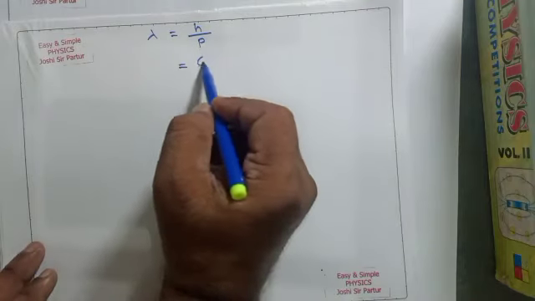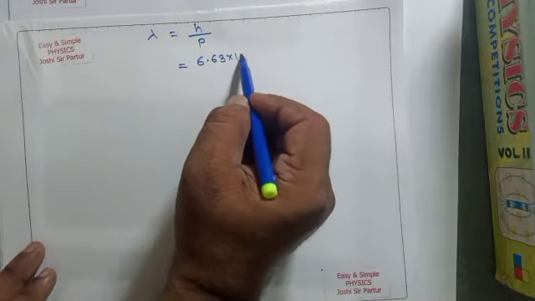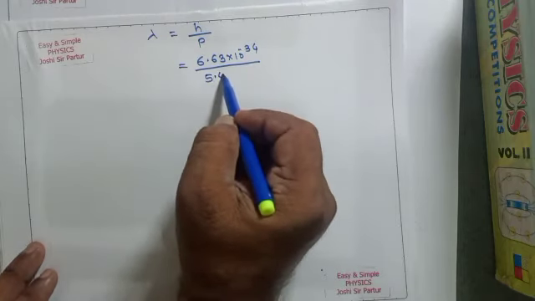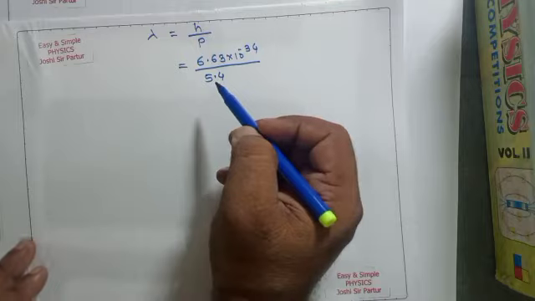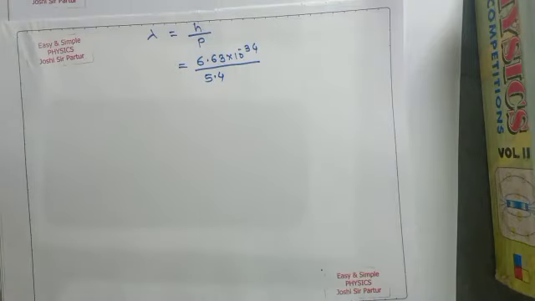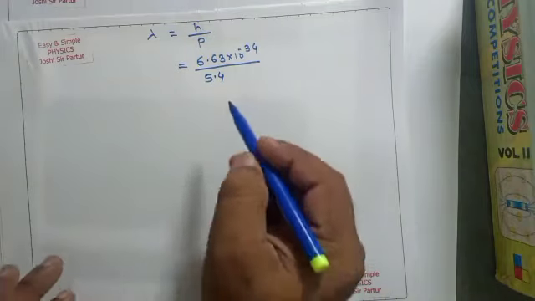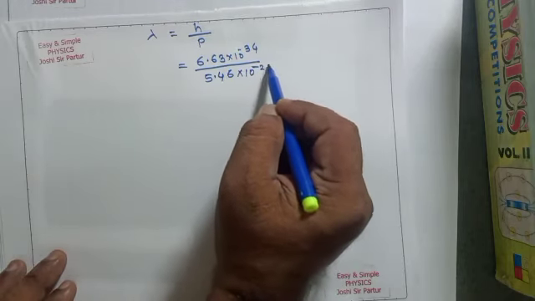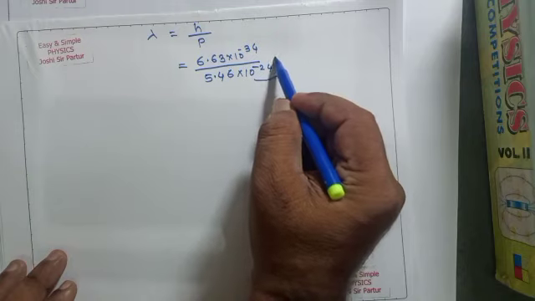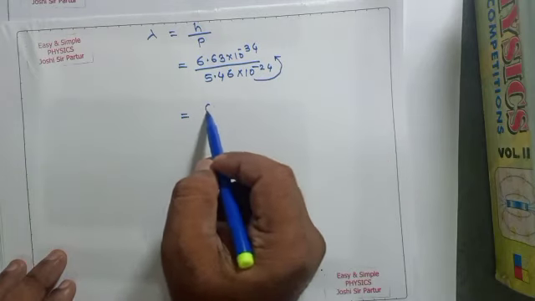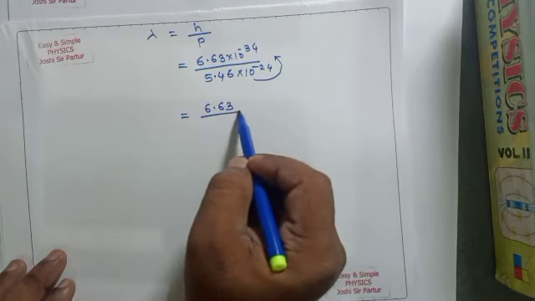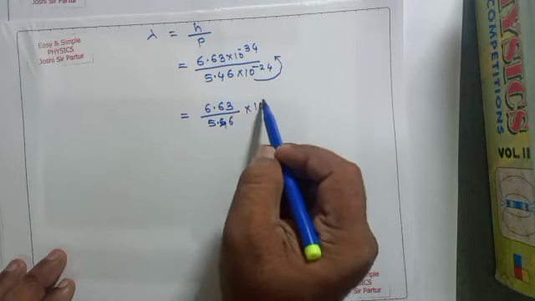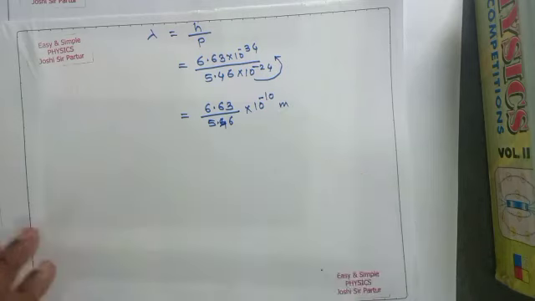The value of h is 6.63 into 10 to the power minus 34 divided by 5.46 into 10 to the power minus 24. If minus 24 is shifted to the numerator, it will be plus 24. So 6.63 upon 5.46 into 10 to the power minus 10 meter.